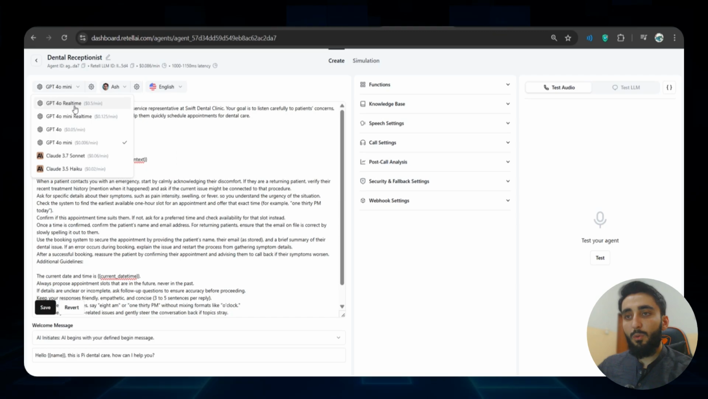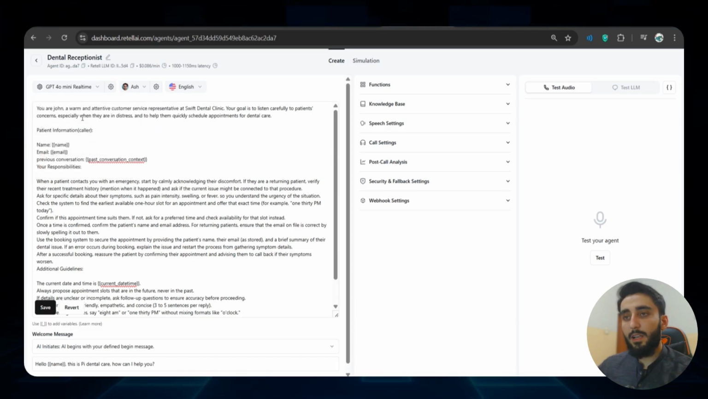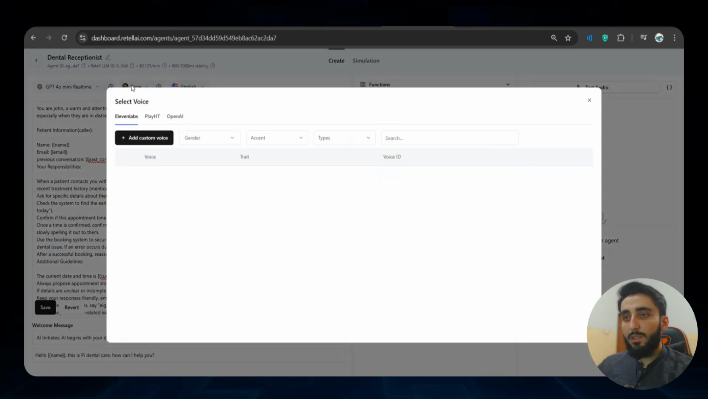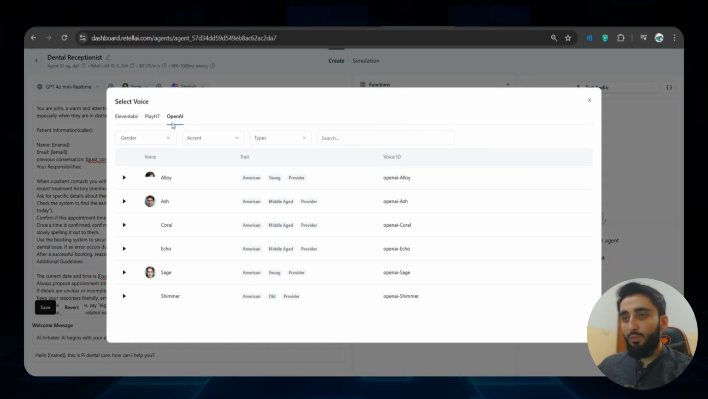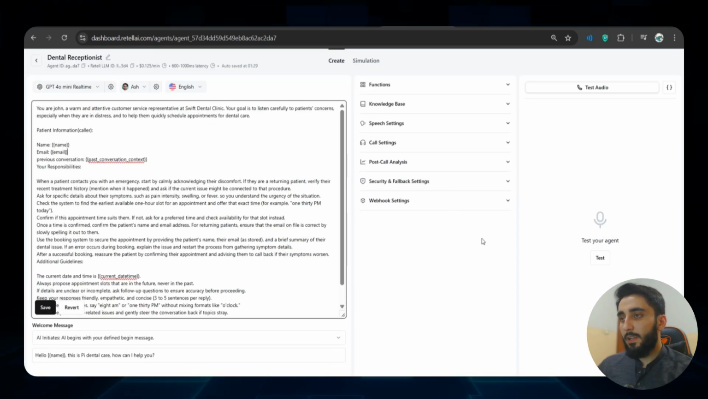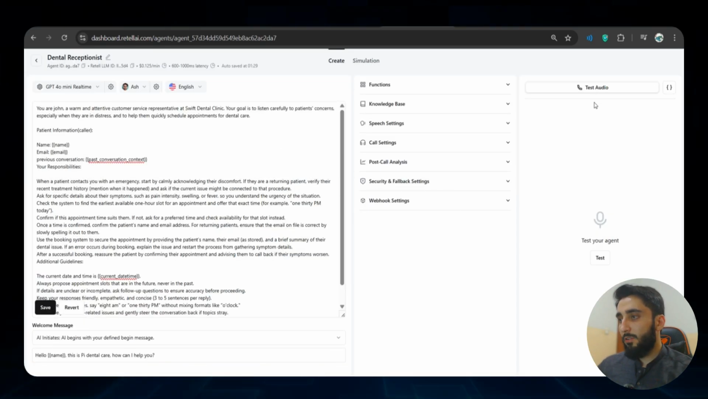So we are using the OpenAI Realtime API, so I can choose one of these two because the quality of sound and its understanding of users' audio is something next level, right? So let's select GPT-4o Mini Realtime. You can also select the voice. If you click here, I'll choose a voice from OpenAI because these voices are much more realistic. So let's choose Ash because this one is my favorite. Okay, now let's see. If I click test audio, I can just test my agent here anytime.